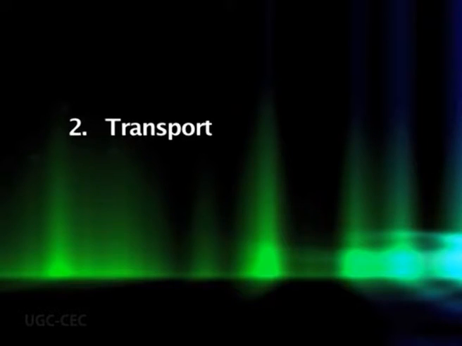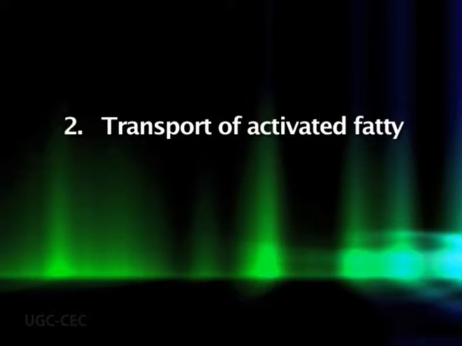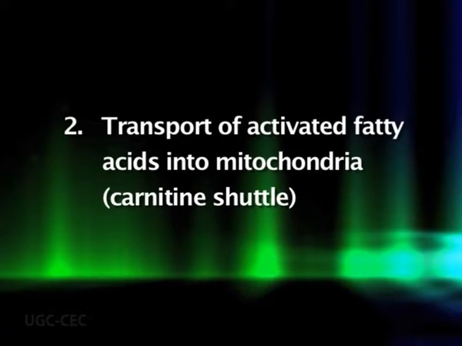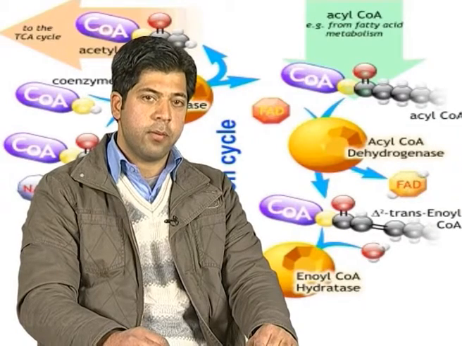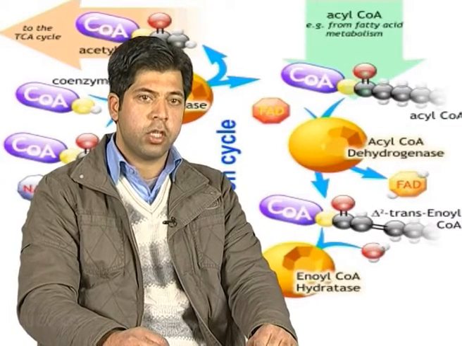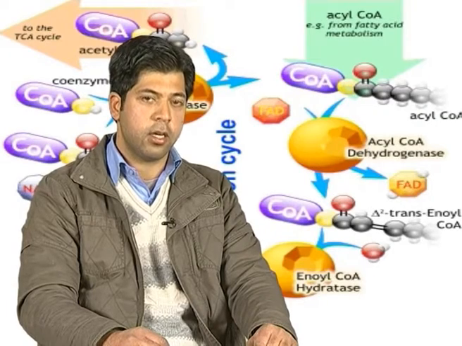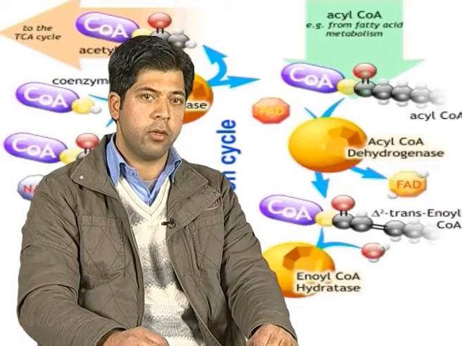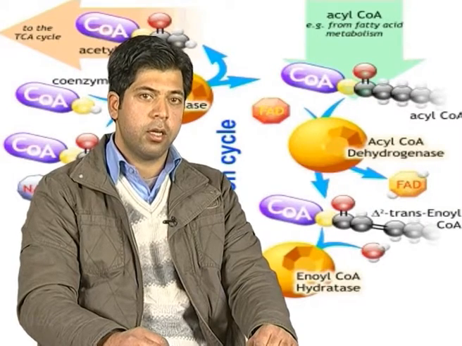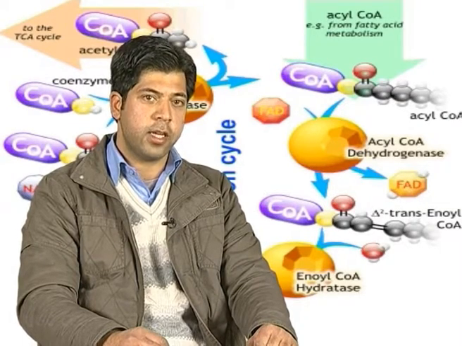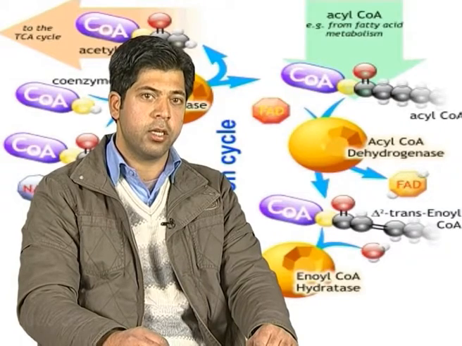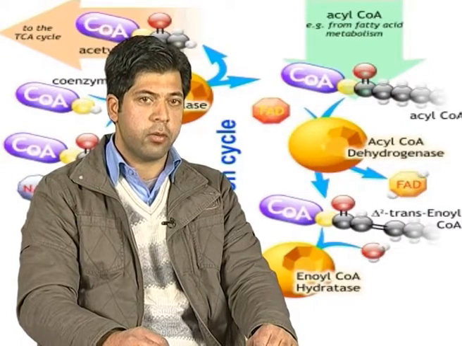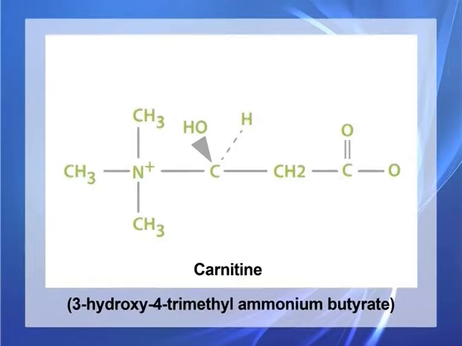The second step is the transport of activated fatty acids into mitochondria, that is the carnitine shuttle. If the fatty acyl coenzyme A contains a short chain, that is less than 10 carbons, it can simply diffuse through the inner mitochondrial membrane.